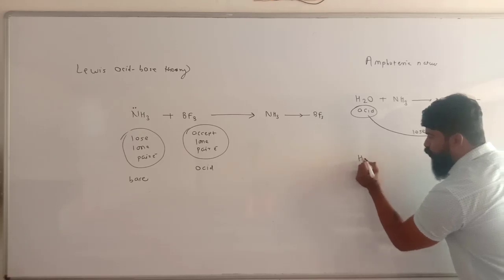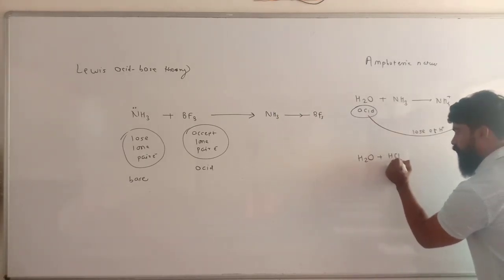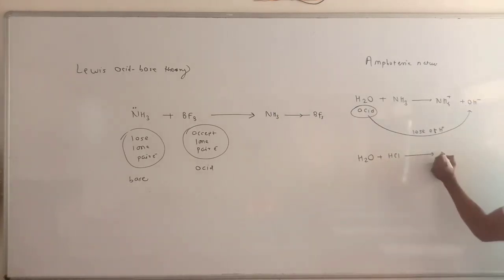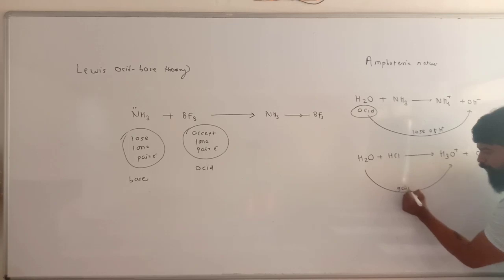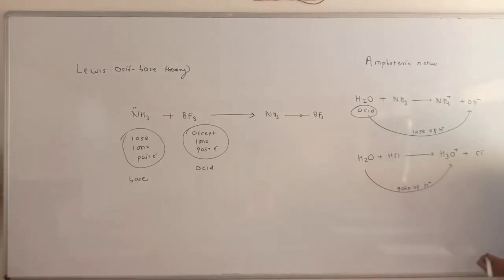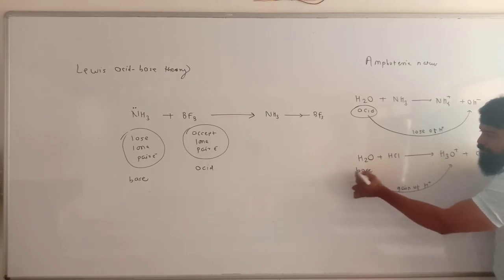But when H2O is allowed to react with HCl, in this reaction H2O becomes H3O plus, the hydronium ion, and Cl minus ion. So what happens in this reaction? H2O becomes H3O plus. It is possible due to gain of H plus ion. According to Lowry Bronsted, the substance which accepts the H plus ion is called a base.